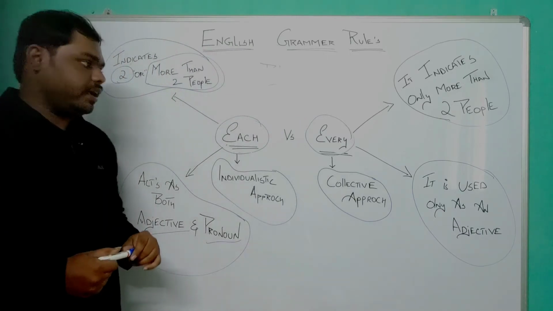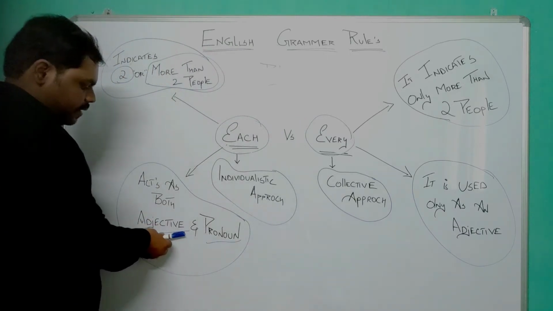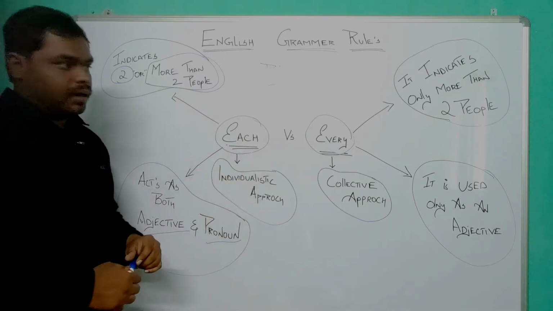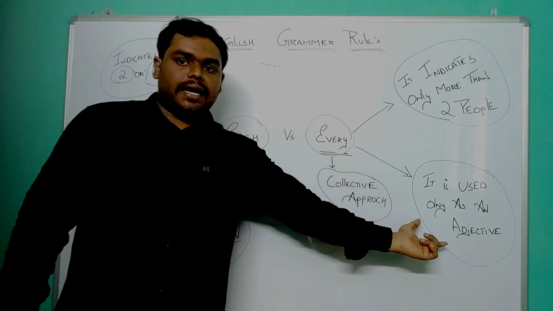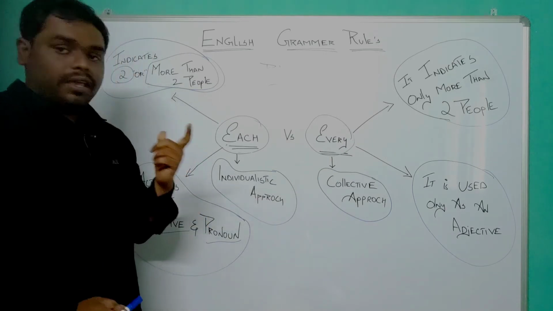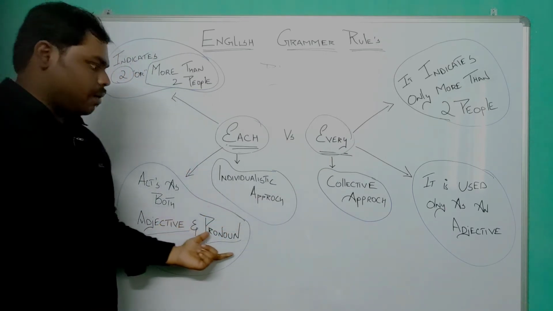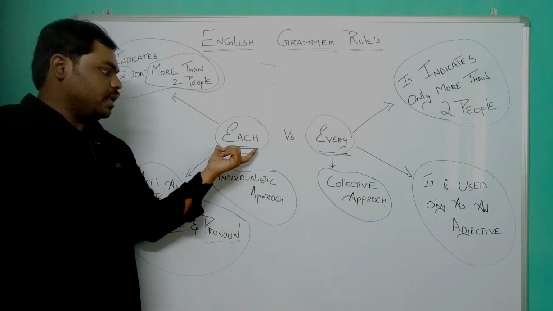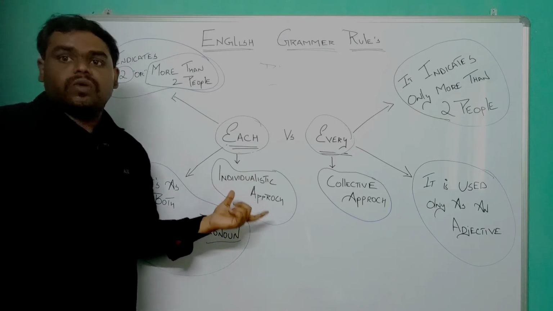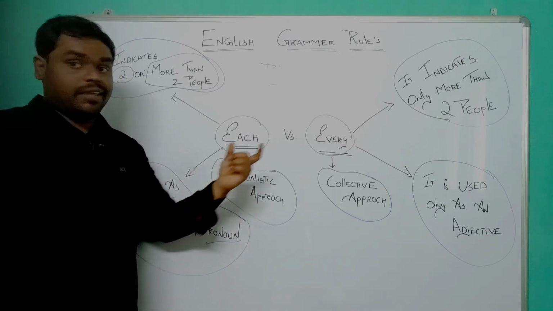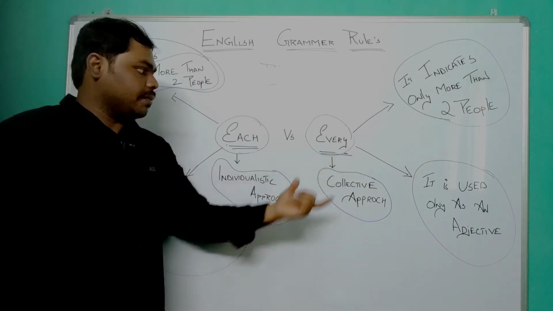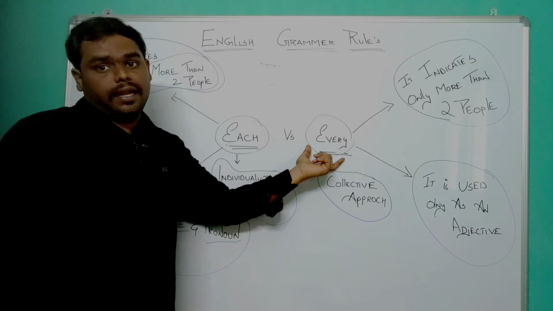For example, for an adjective, I can say each student is very talented. And every is also a word which can act as an adjective, right? For example, every student is very talented. But if I use the word each as a pronoun, the sentence will be like, each of my students is very talented. But if I use the same sentence with the word every, it will definitely sound wrong. For example, every of my student is very talented.